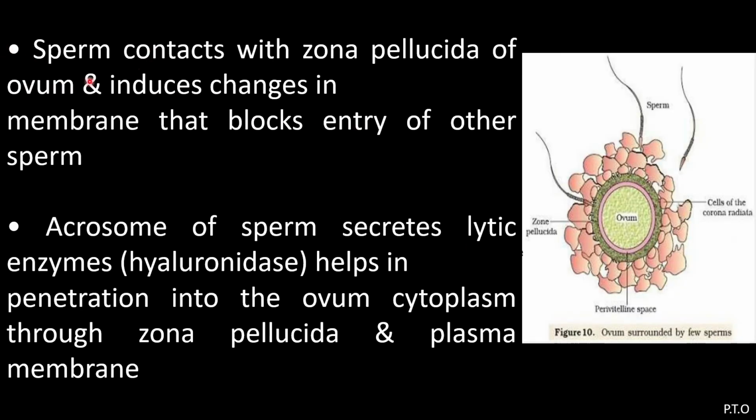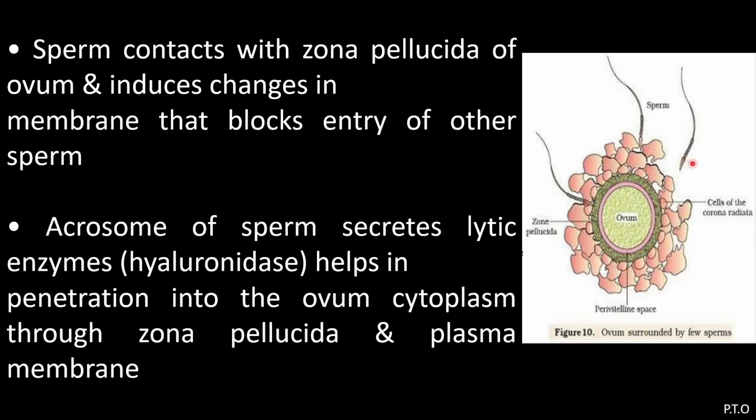Here you will find the sperm's contact with the zona pellucida of the ovum induces changes in the membrane that block the entry of other sperm. The acrosome of the sperm secretes lytic enzymes, which help in the penetration into the ovum cytoplasm through the zona pellucida and plasma membrane. So here you will find a diagram. The ovum is surrounded by a few sperms. The ovum has this zona pellucida, and here you will find the acrosome of the sperm.